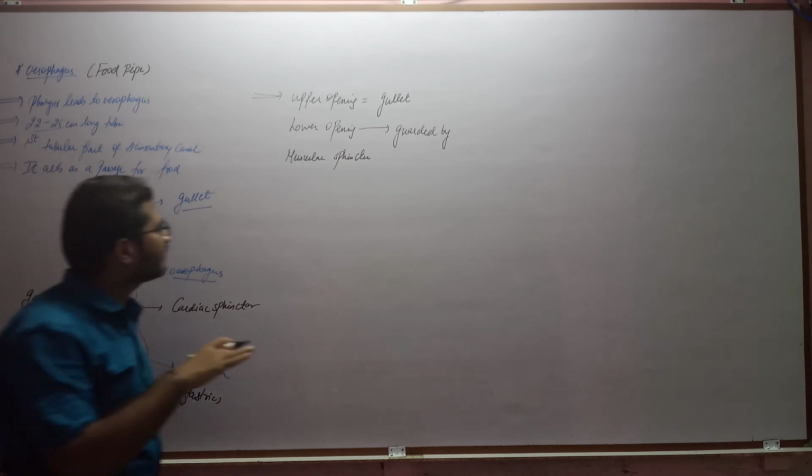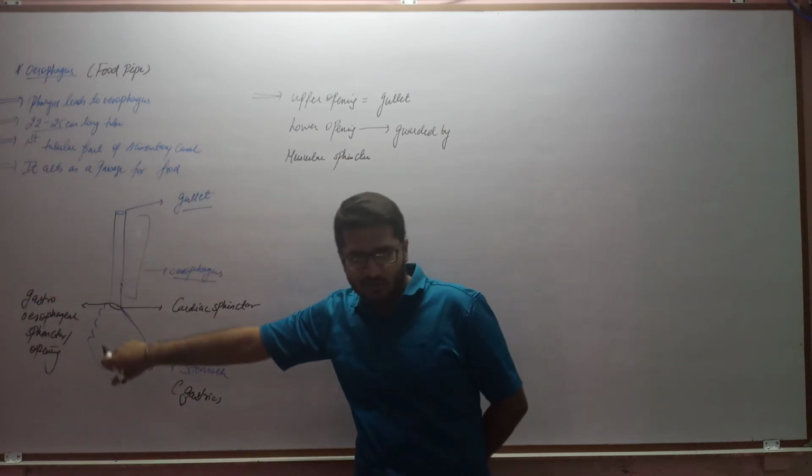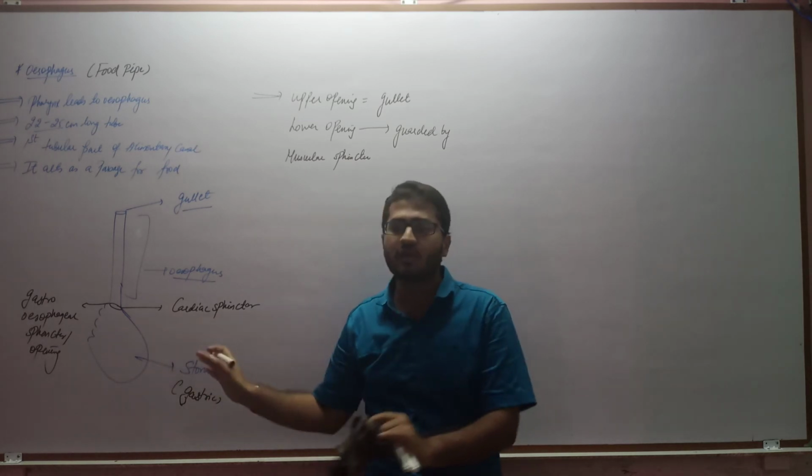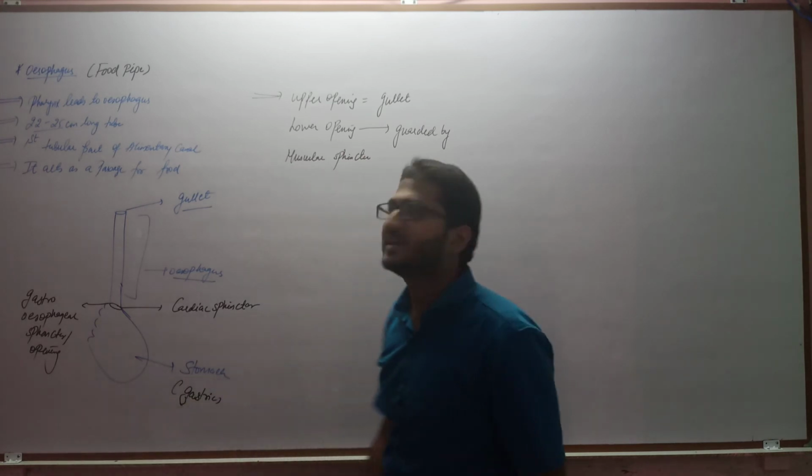Sphincter means what? It is a circular muscle. It is acting as a wall. When the wall opens, the food will enter from the esophagus to the stomach. When it closes, no movement of food will take place. Clear? Now from the stomach it will lead to the intestine part.